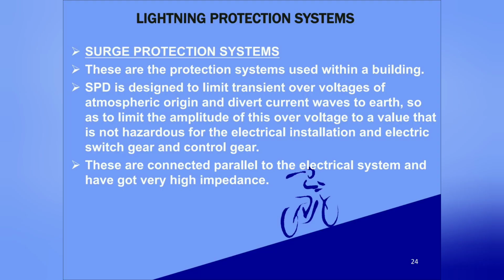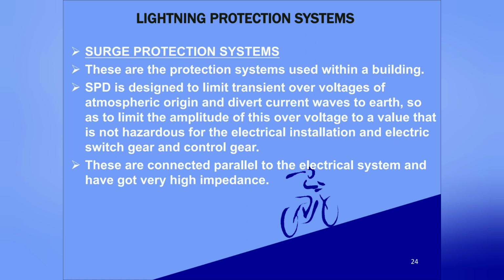The fourth major component of a lightning protection system is the surge protection system. These are the protection systems used within a building. Such protection devices are designed to limit the transient overvoltages of atmospheric origin and divert the current waves to earth, so as to limit the amplitude of the overvoltage to a value which is not hazardous for the electrical installation, electrical switchgear and the control gear.